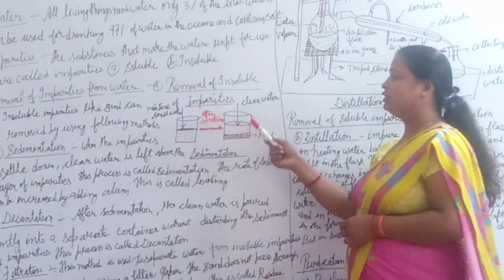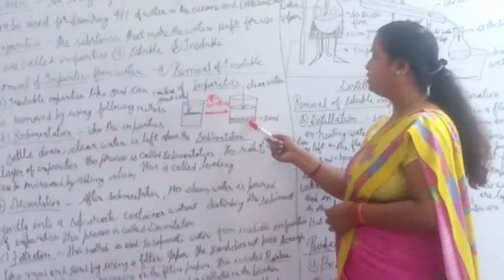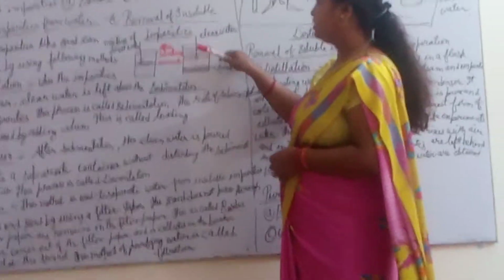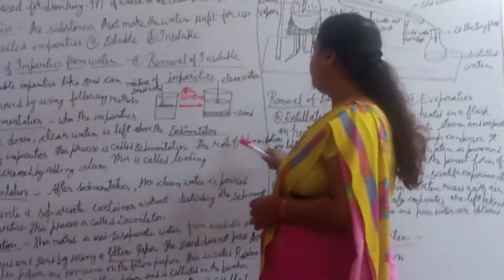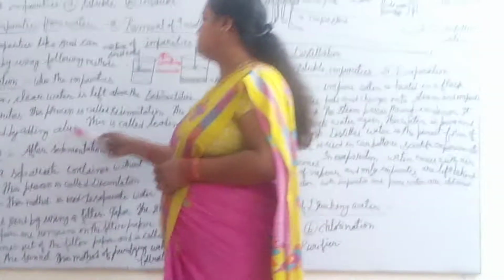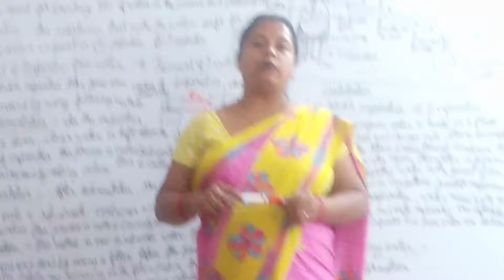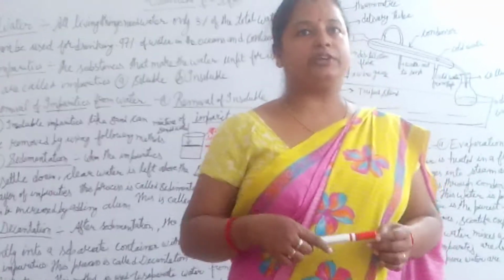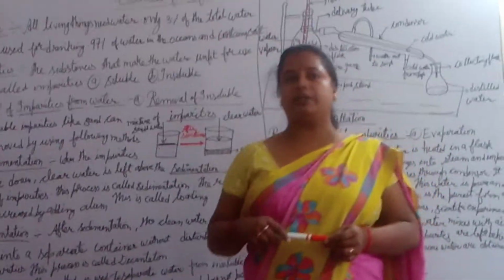After some time, you will notice that some heavy particles settle down at the bottom and clear water is coming at the top layer. That is called sedimentation. The rate of sedimentation can be increased by adding alum. If you add alum, also called fitkari, it also increases the sedimentation.